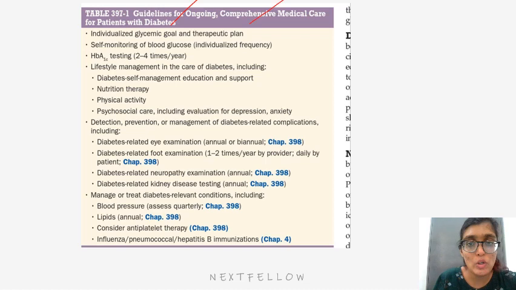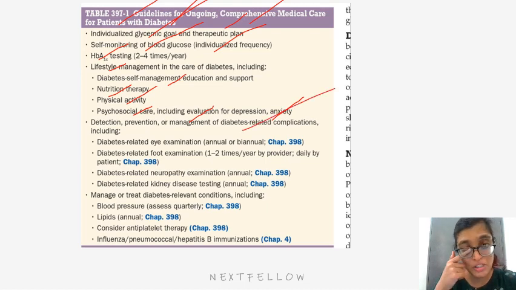So, guidelines for ongoing comprehensive medical care of patients with diabetes: individualized glycemic control and therapeutic plan, self-monitoring of blood glucose with individualized frequency, HbA1c testing 2 to 4 times per year, lifestyle management and care of diabetes, including diabetes self-management, education and support, nutrition therapy, physical therapy, psychosocial care, including evaluation of depression and anxiety.